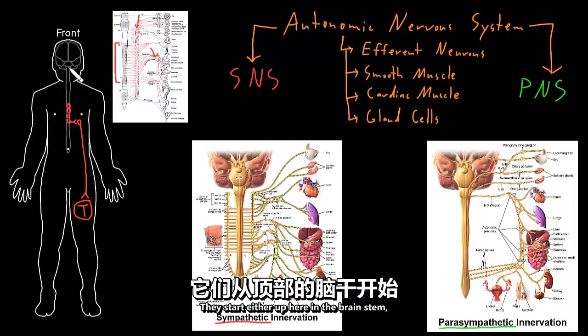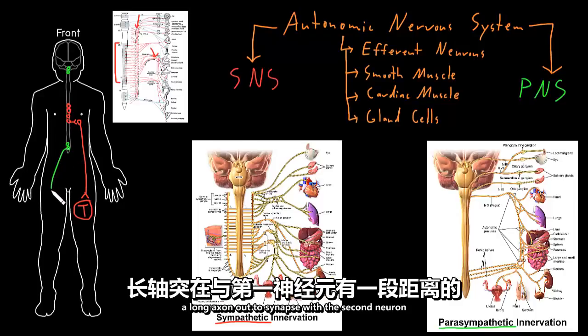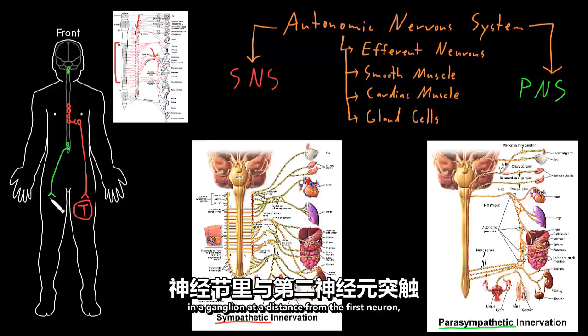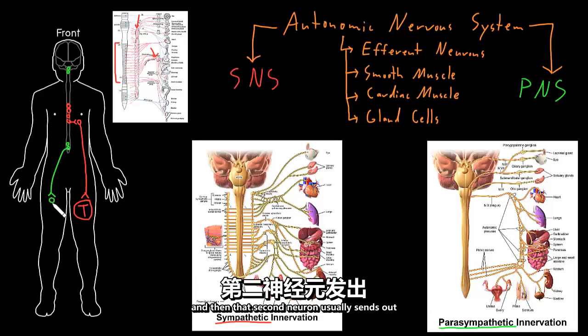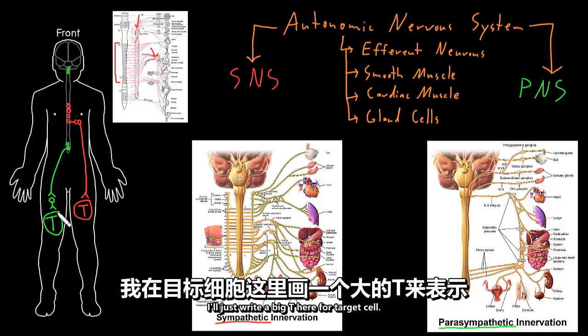They start either up here in the brainstem, or they start way down here at the bottom of the spinal cord. And then their first neuron tends to send a long axon out to synapse with the second neuron in a ganglion at a distance from the first neuron. And then that second neuron usually sends out a short axon to synapse on its target cell.